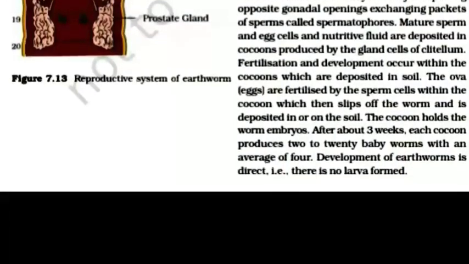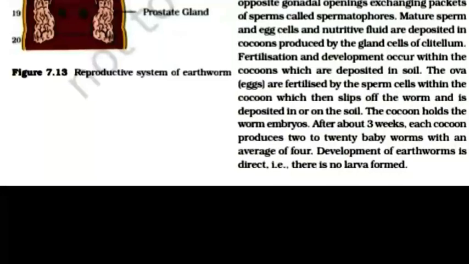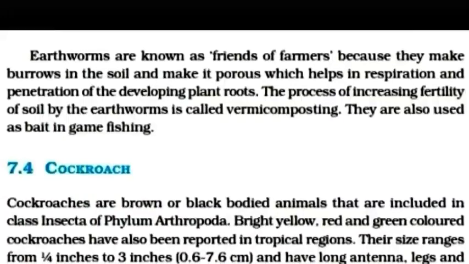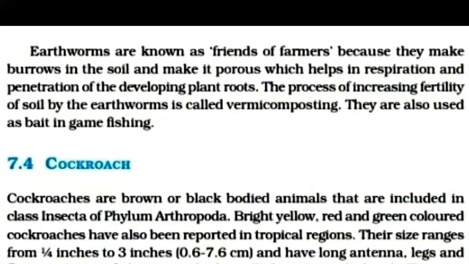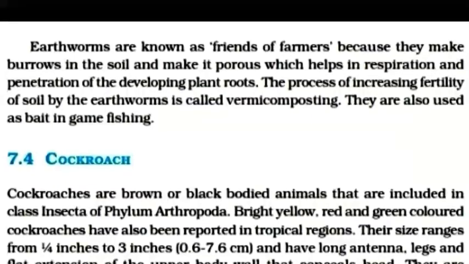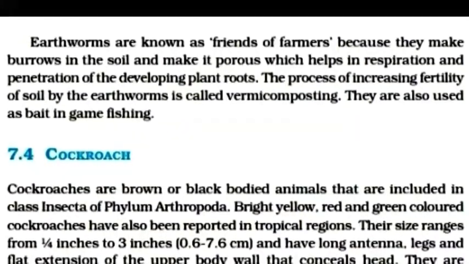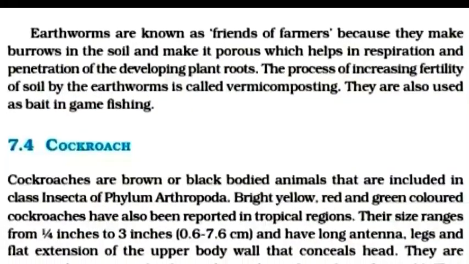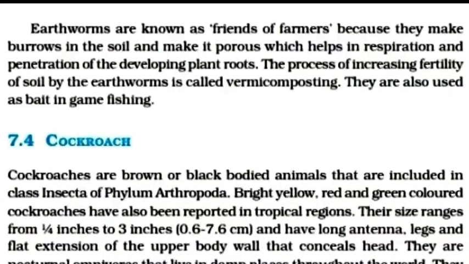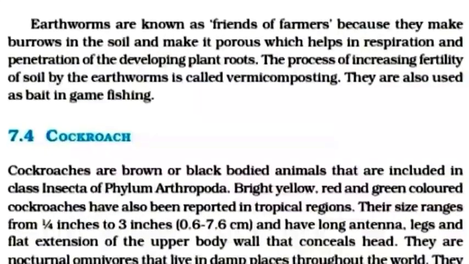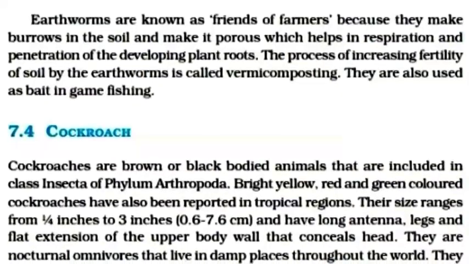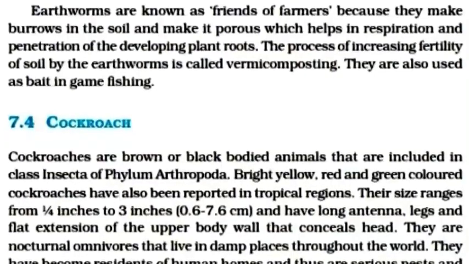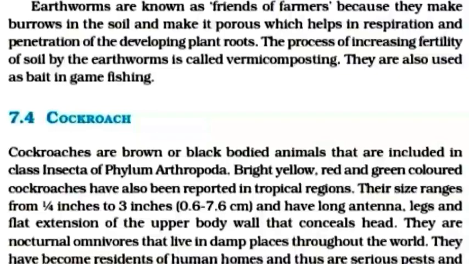Development of earthworm is direct, that is, there is no larval form. Earthworms are known as friends of farmers because they make burrows in the soil and make it porous, which helps in respiration and penetration of the developing plant roots. The process of increasing fertility of soil by earthworms is called vermicomposting. They are also used as bait in game fishing.